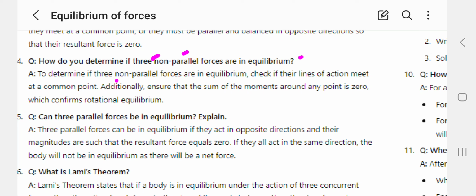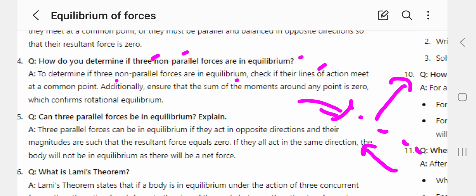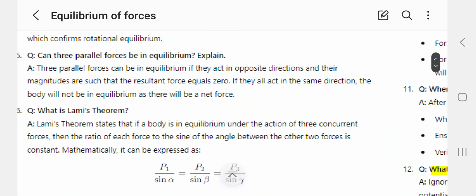How do you determine if three non-parallel forces are in equilibrium? To determine if three non-parallel forces are in equilibrium, check if their lines of action meet at a common point. If their lines of action meet at a common point, then they are said to be concurrent. Additionally, ensure the sum of moments around any point is 0, which confirms rotational equilibrium.